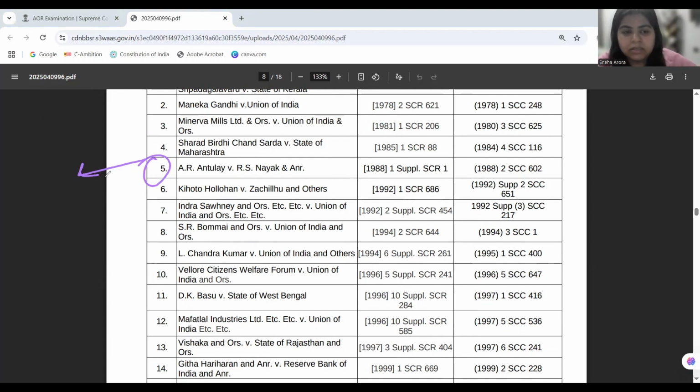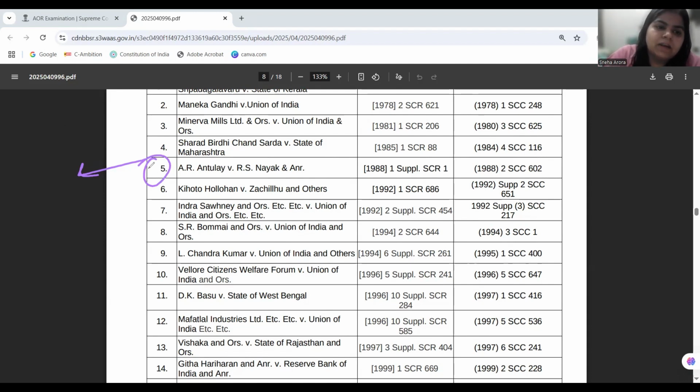Okay, so in AR Antulay versus RS Nayak that we have discussed in the leading cases, the challenge was that the judgment given earlier by the Supreme Court is per incuriam and needs to be rectified. Certiorari was filed basically. So can the court issue certiorari against itself? Can the court itself be a state so as to validate application of Article 32 or 226 against it?